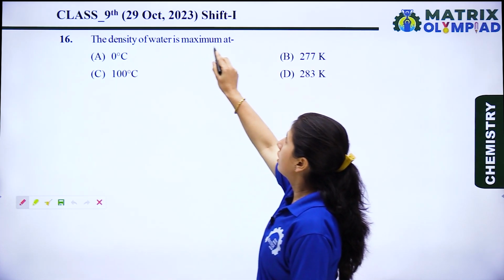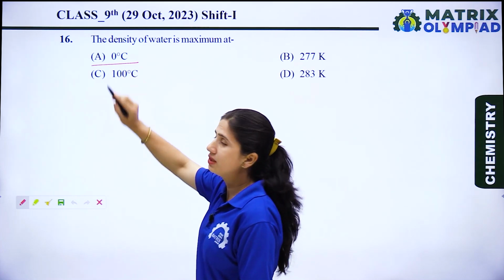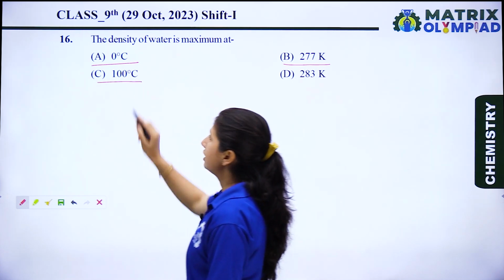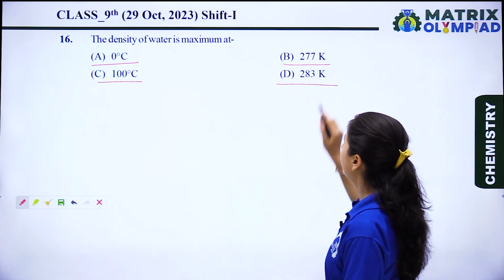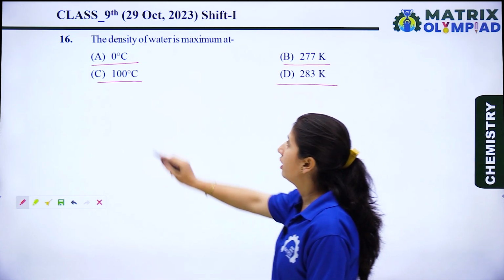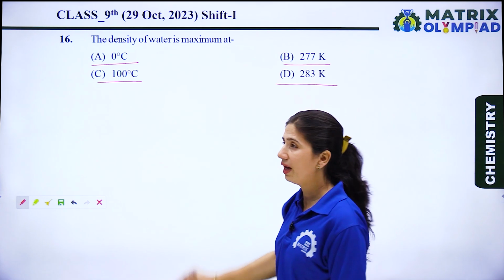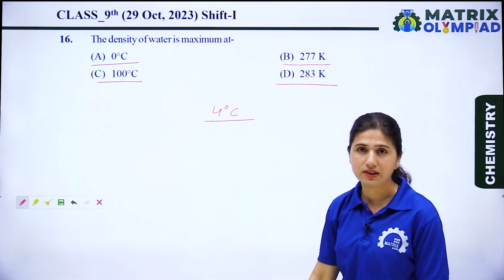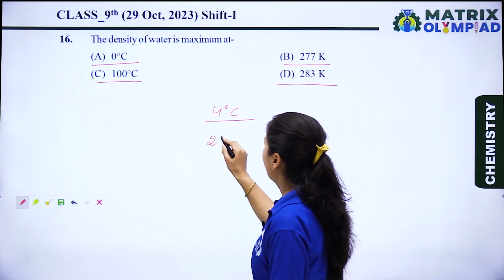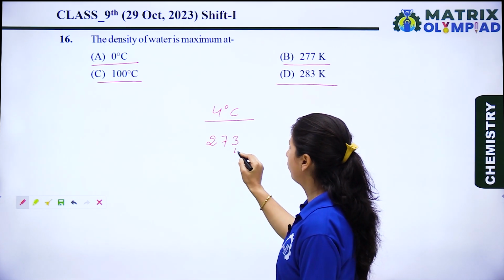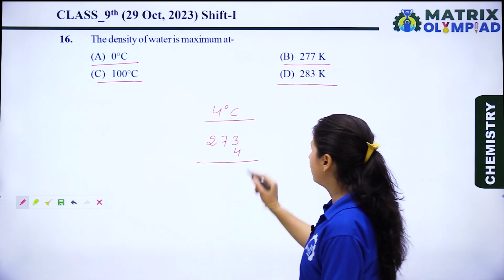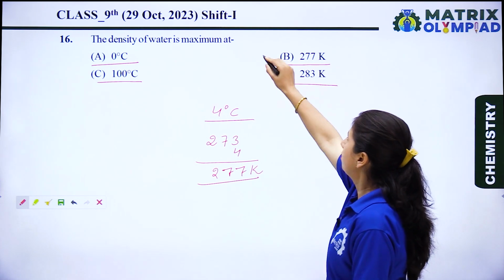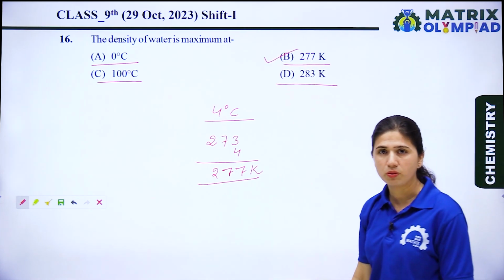The density of water is maximum at option A is 0 degree, option B is 277 Kelvin, option C is 100 degrees Celsius, and option D is 283 Kelvin. We know that the density of water is maximum at 4 degrees Celsius, and when we convert degrees Celsius into Kelvin, we add 4 to 273. So 273 plus 4 is equal to 277. It means option B is the right option for this question.